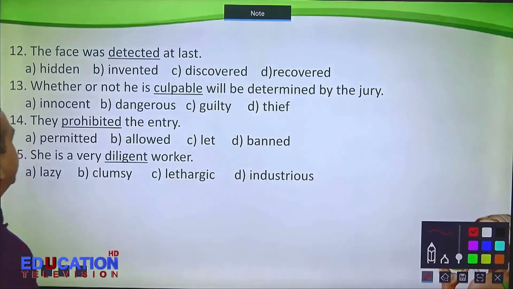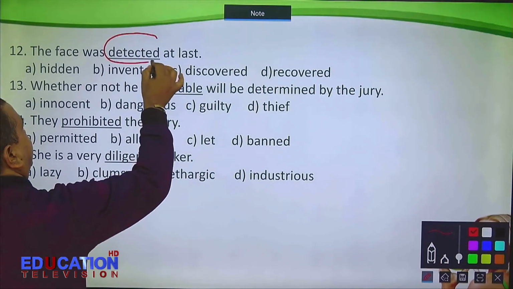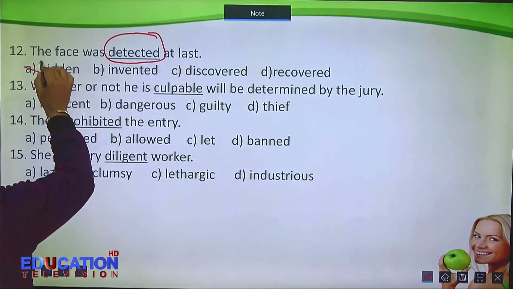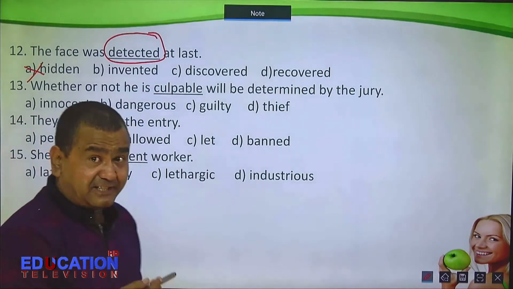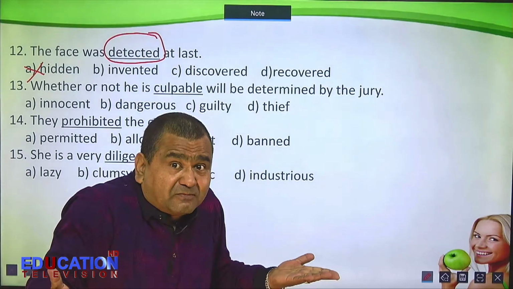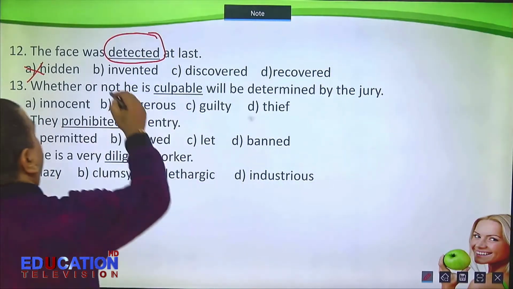The face was detected at last. Let us see the word detected. The face was hidden at last? No. Invented? Is it a new thing to invent? People invent something new. Invent means to find out something new. So that's not the correct answer.